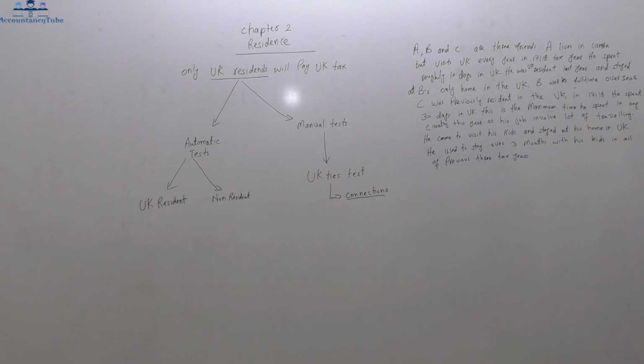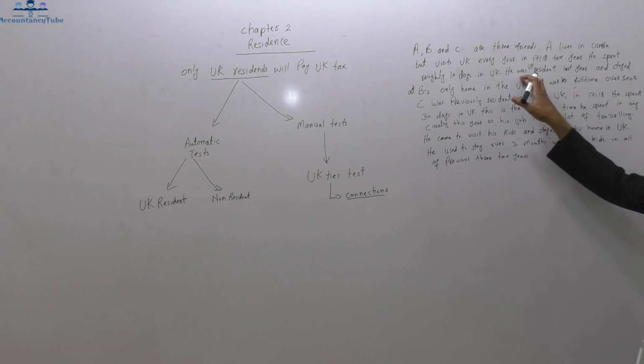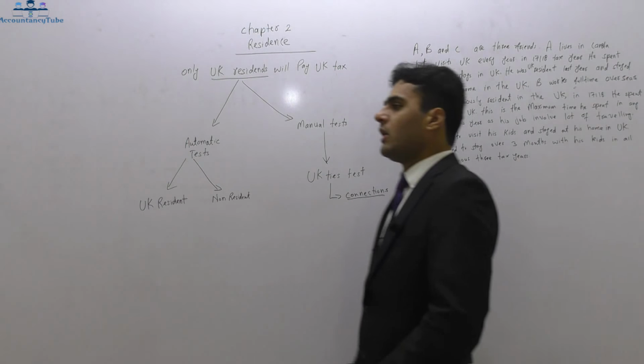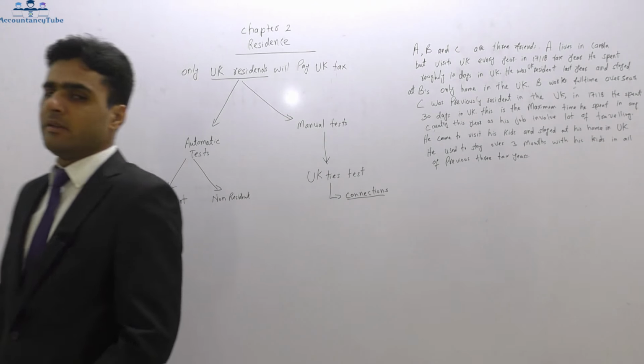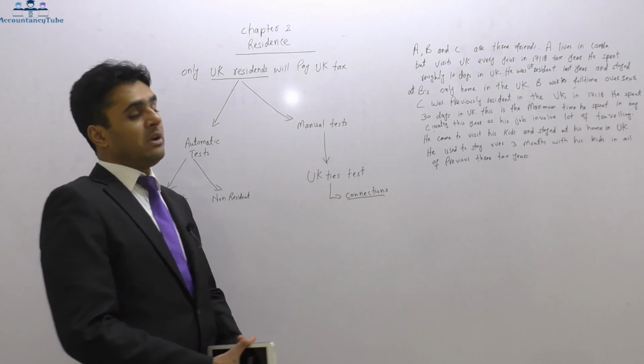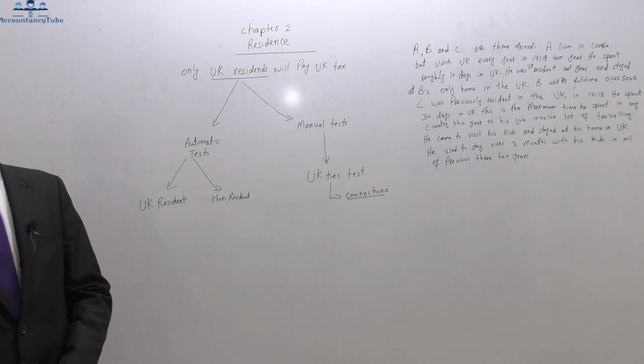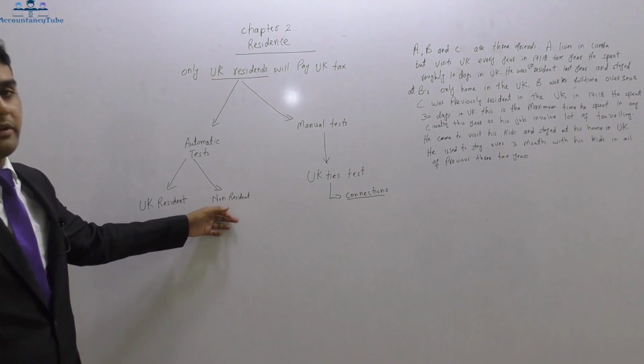He was UK resident last year and stayed at B's only home in the UK. Alright, so he was previously resident and he only spent 10 days in the UK. So he spent less than 16 days in the UK. Doesn't matter whether he was previously resident or not, he will be considered automatically non-resident.